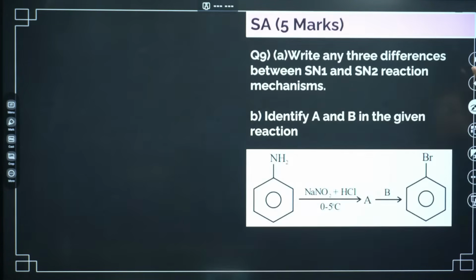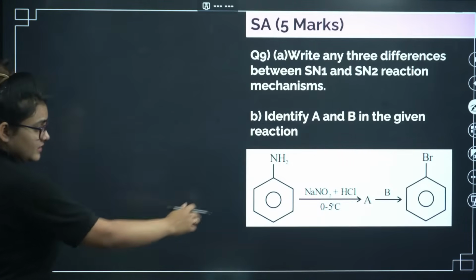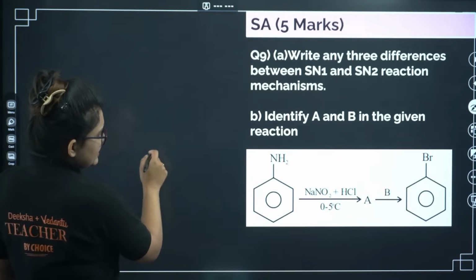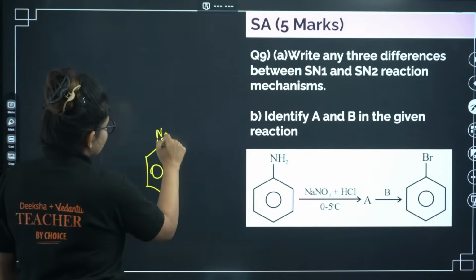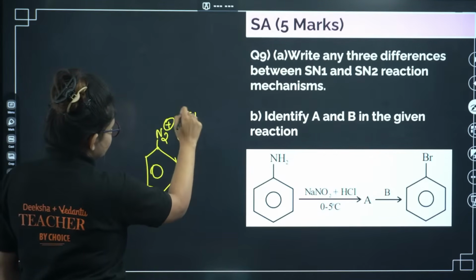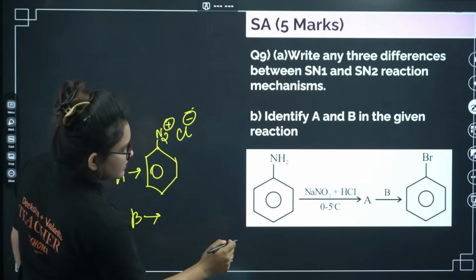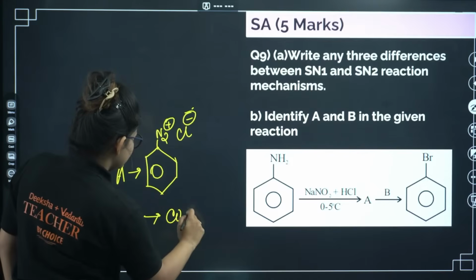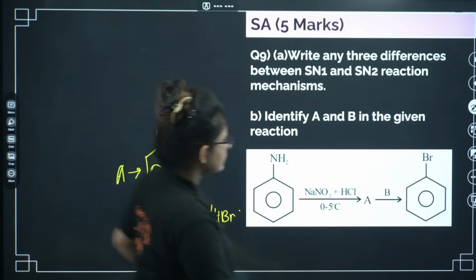Next, write three differences between SN1 and SN2 mechanism. Identify A and B. SN1 SN2 mechanism differences, I guess you can tell that. Let me just show you the A. A is basically benzene diazonium chloride, C6H5N2+Cl-, that is your A. And what is B? You just have to add Cu2Br2 in presence of HBr. That's it. Let's go ahead.